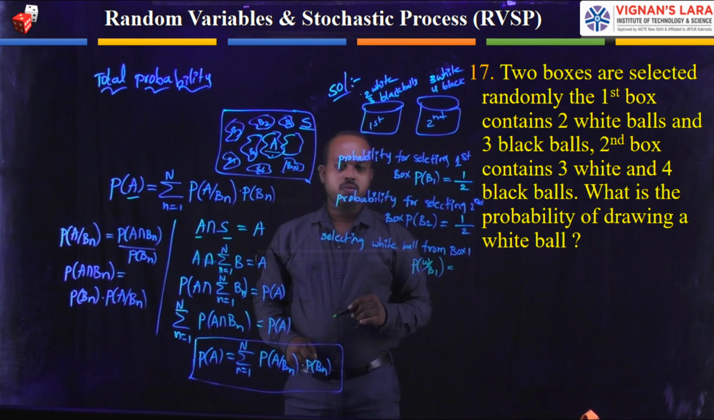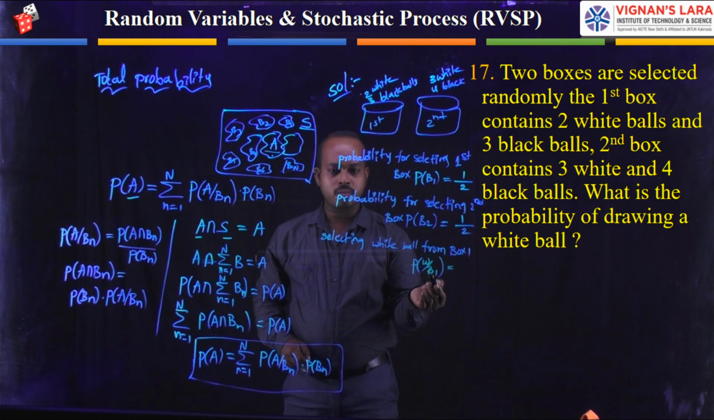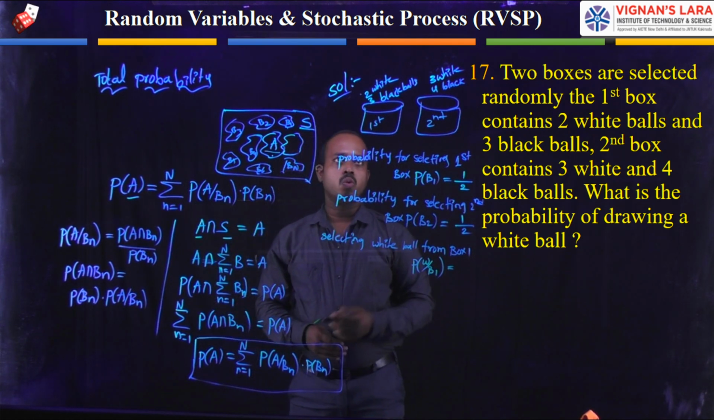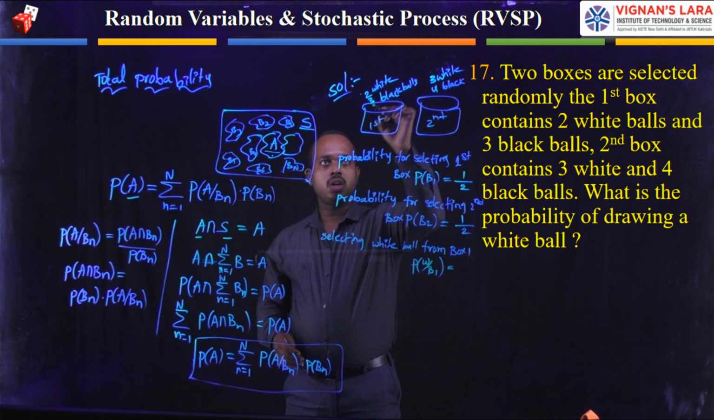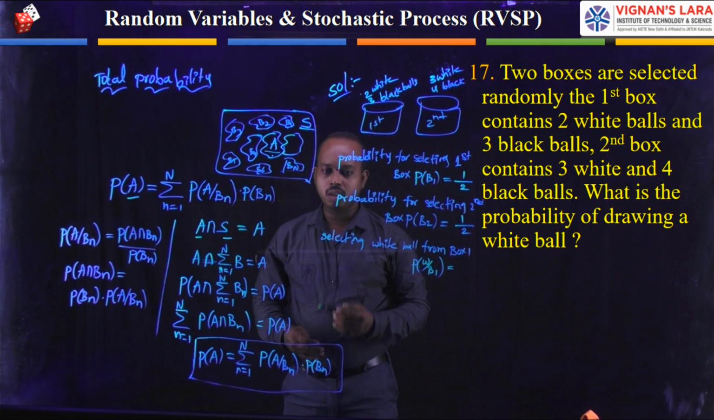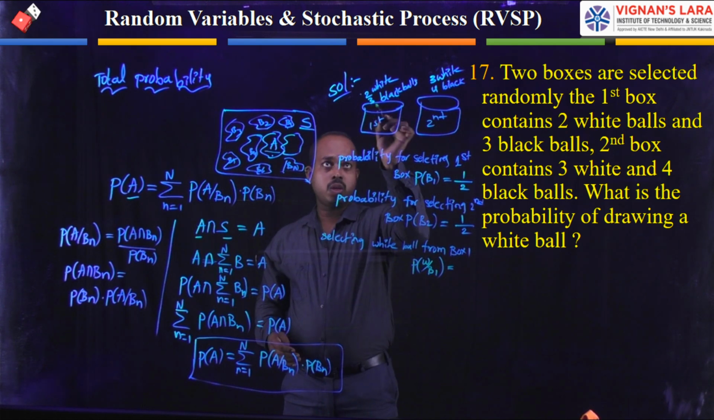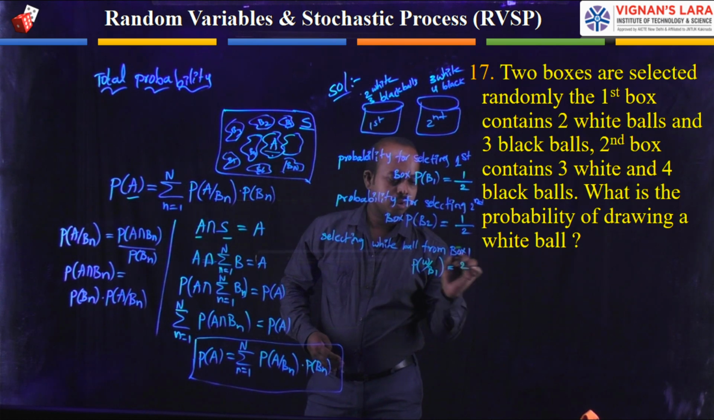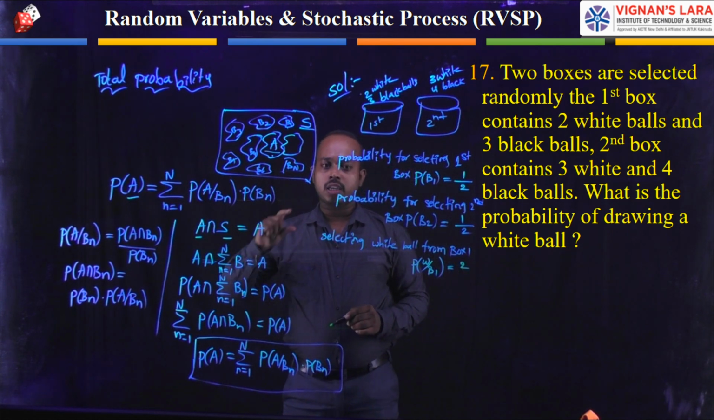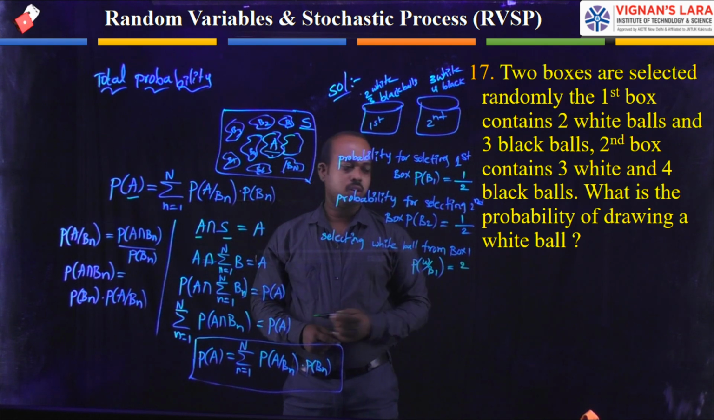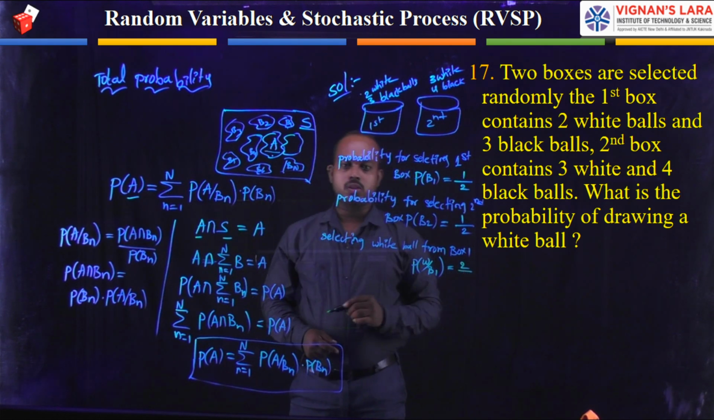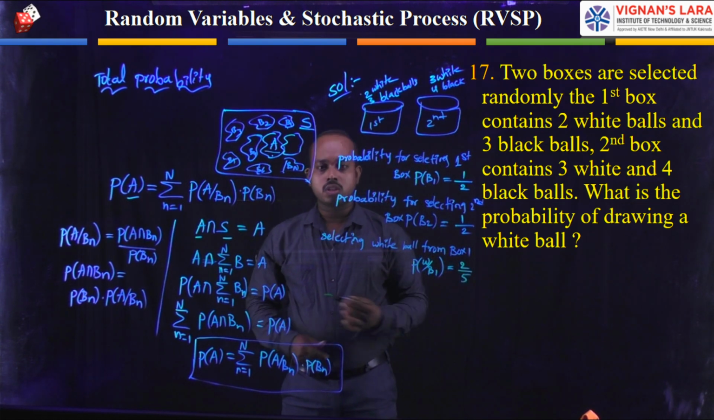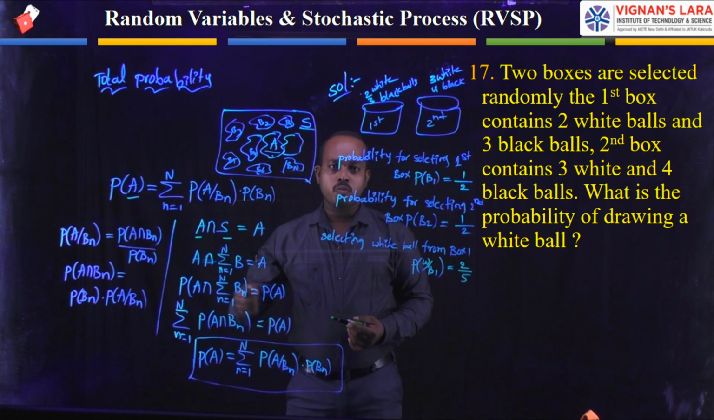The probability of white given B1 is equal to how many white balls are available in box 1. We have two white balls, and totally 5 balls are available. Among these 5, our desired value is 2. Of the two white balls we are selecting 1, that's why you write 2C1 divided by the total number of balls in box 1, which is 5. So 2 by 5. Similarly, you can write the selected ball is white from box 2.